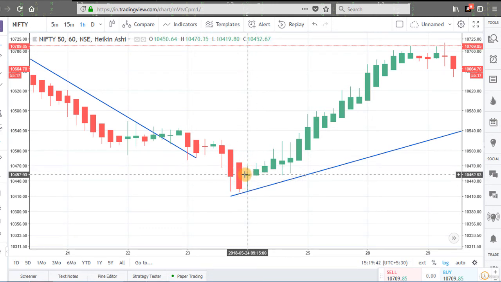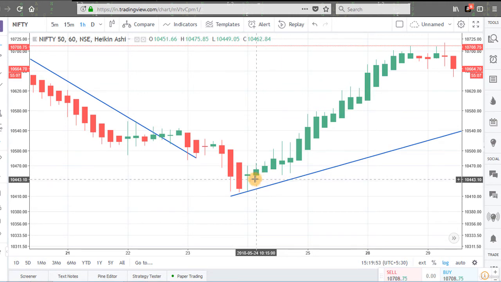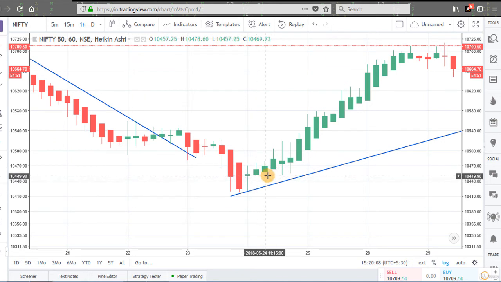Here this is a doji candle and we are getting a bullish candle here. You can see there is a small wick in this candle, so we will not make any entry here. Look at this candle. This is the candle having upper wick but no lower wick. So we can make our long position here. We can make our entry here.